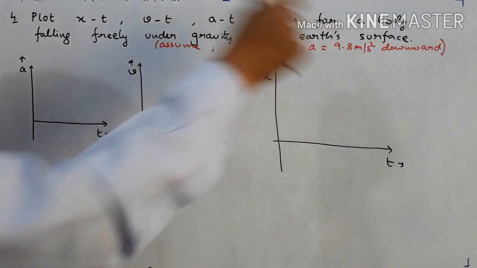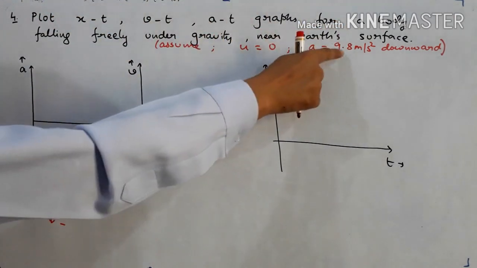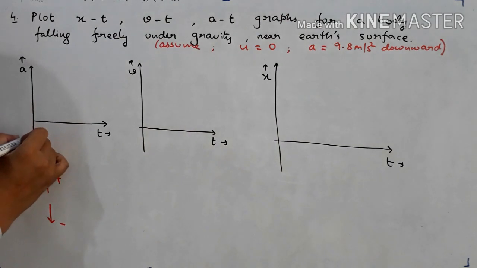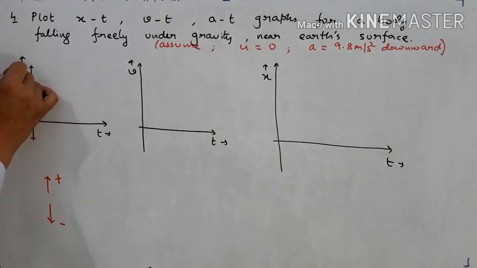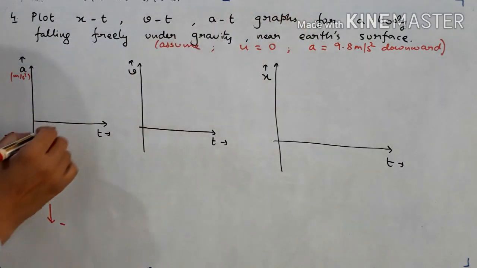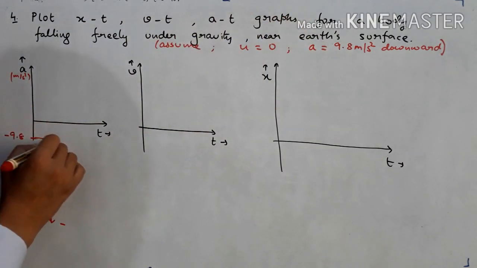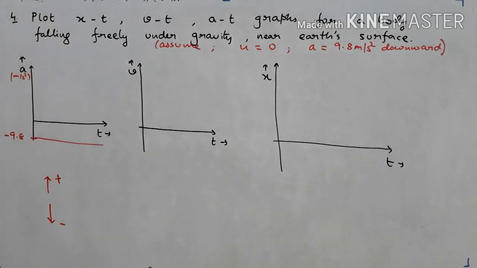Since acceleration is in downward direction, I will assign a negative value to it. So acceleration will be minus 9.8. We will use the SI system, so meter per second square is the unit. And it is constant. Constant means what kind of graph should we get? We should get a straight line parallel to the time axis. So this is the answer for the first part.